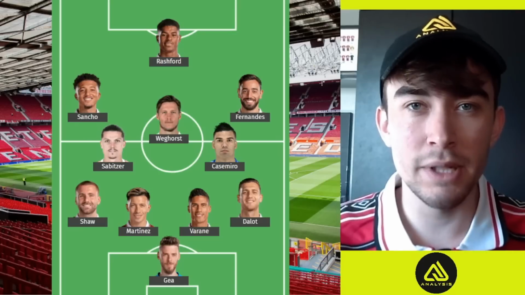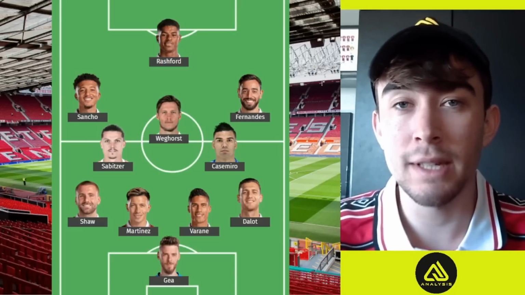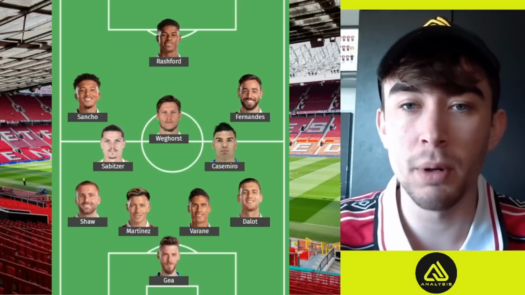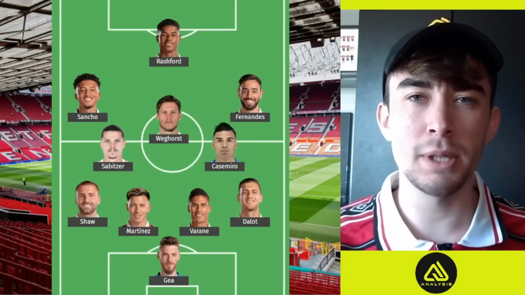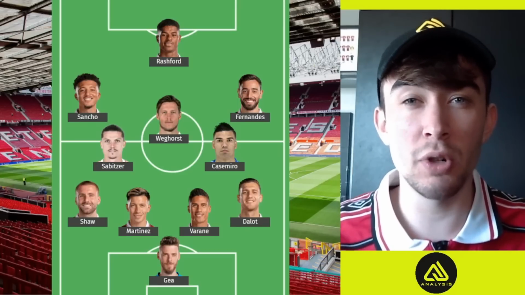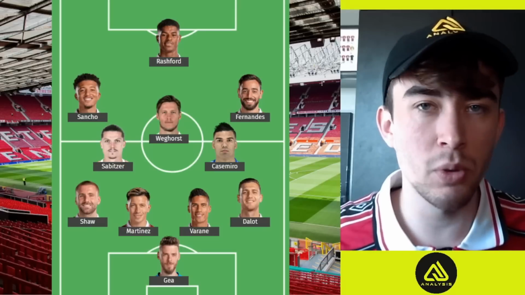Now, yes, there is an argument for Fred to play. I think he's been very good recently, and this sort of game does suit him, that high-tempo football. However, I'm going for Sabitzer in this game just for a bit of extra security on the ball. However, I wouldn't be at all surprised to see Fred.